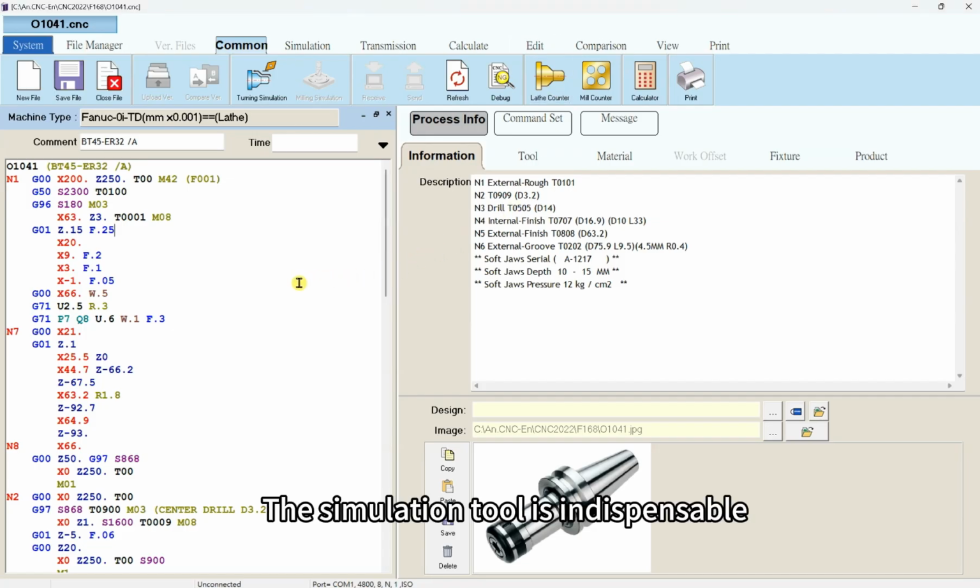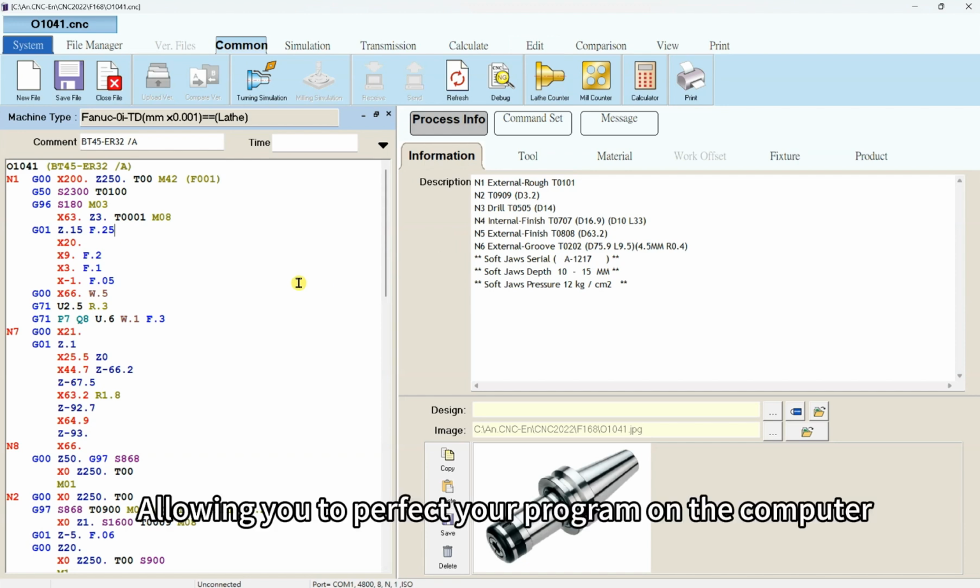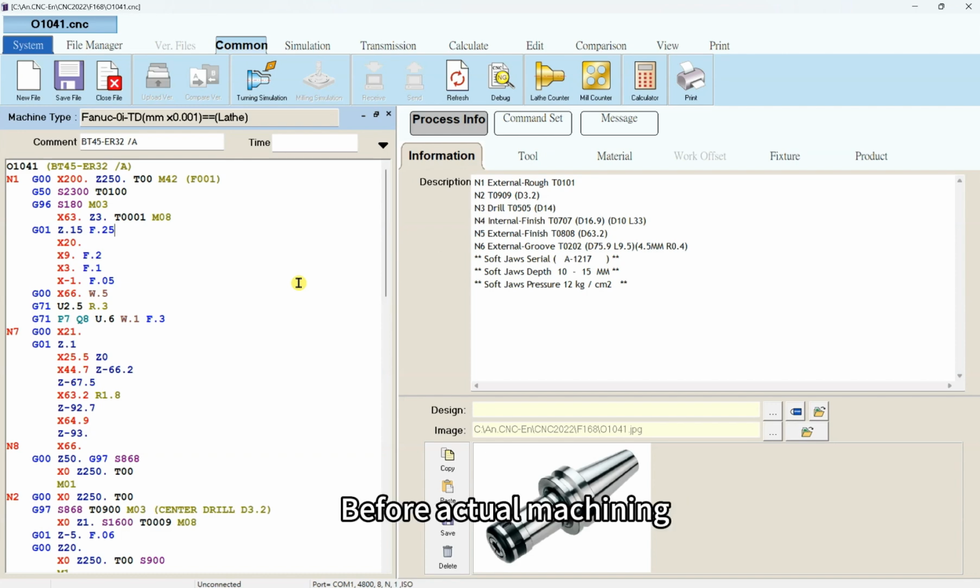The simulation tool is indispensable, allowing you to perfect your program on the computer before actual machining, saving time and ensuring quality.